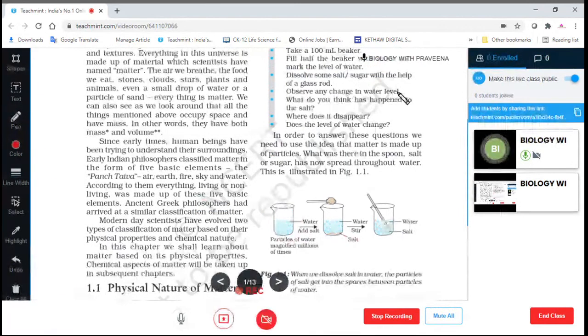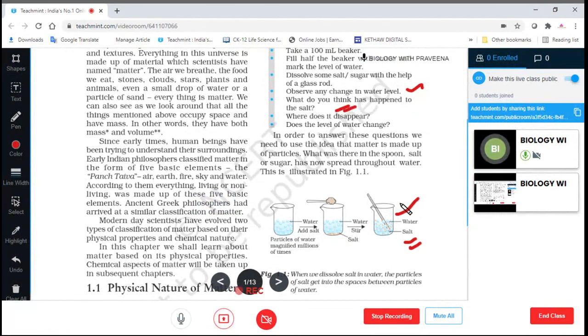So observe any changes in the water. After dissolving it in the water, you have to observe the changes, whether it is fully dissolved or not. Any changes are observed in the water level. Okay. What do you think has happened to the salt?